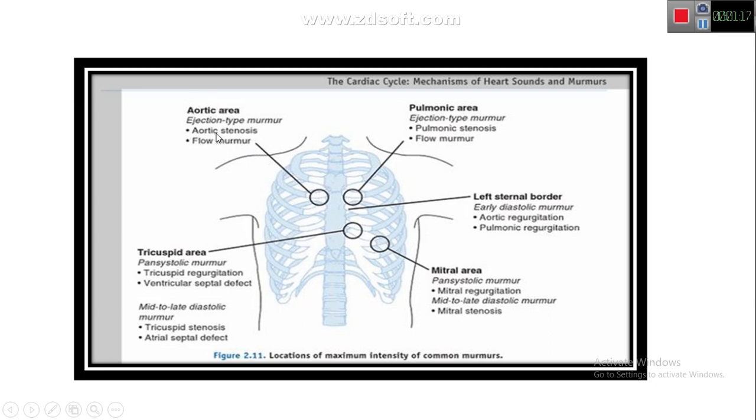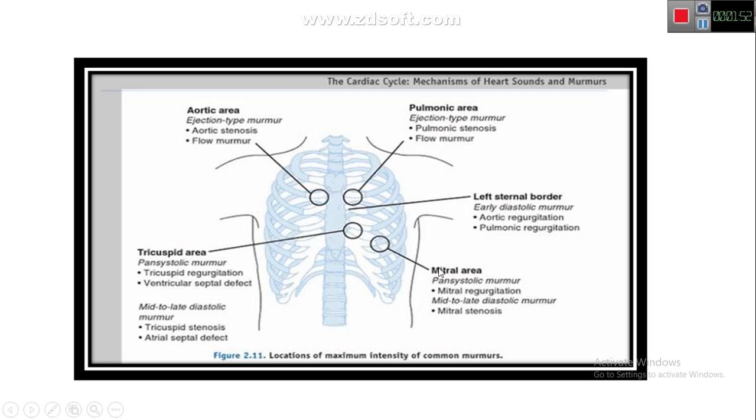the aortic stenosis murmur. Then exactly at the same level but on the opposite side, second intercostal space, left side of the sternum, we have the pulmonary area where we can hear the murmur of the pulmonary stenosis. The regurgitation sounds of the pulmonary and the aortic valve are heard at the same location but on the left side, that is the left sternal border, and it is heard during the diastole. This is regurgitation of these sounds.